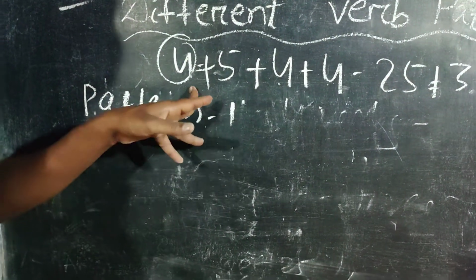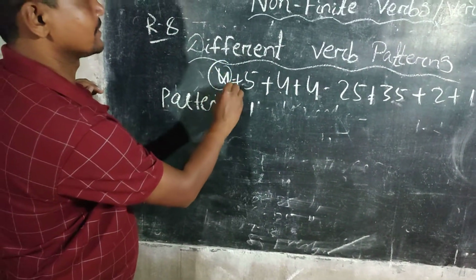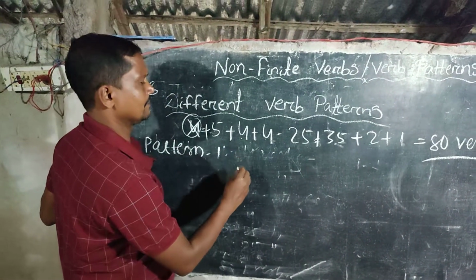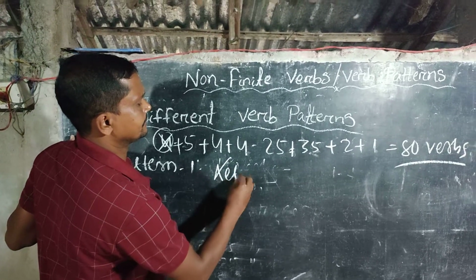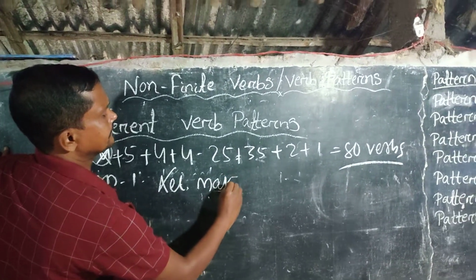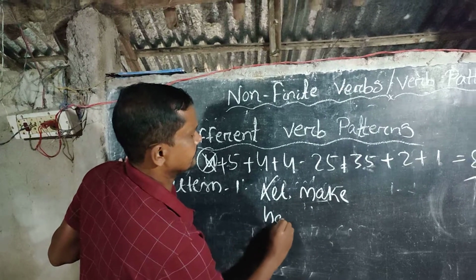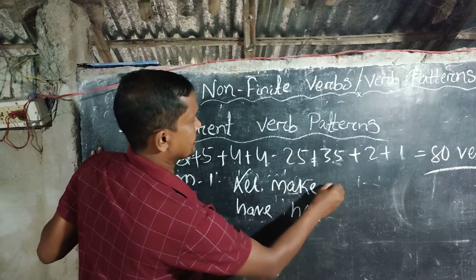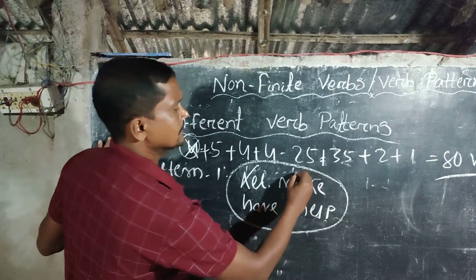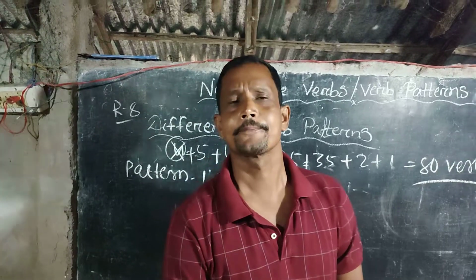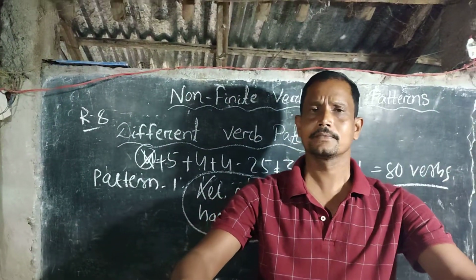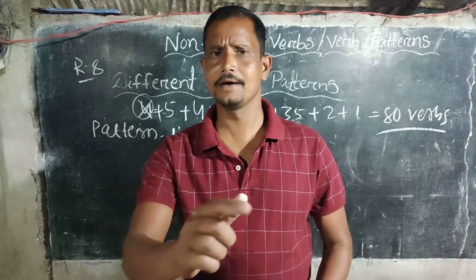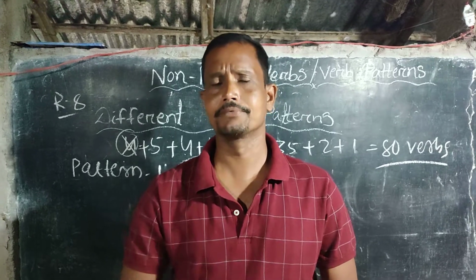In pattern 1, I am going to teach you about 4 verbs. So I made a cross. And the 4 verbs are: let, make, have, and help. Let, make, have, help. These are the 4 verbs. In pattern number 1, you should remember the names of the 4 verbs, and they are let, make, have, help.